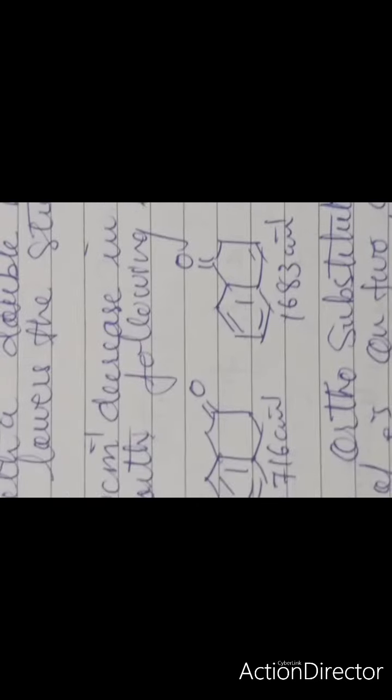So I will be explaining a few more examples. Here also, if you compare these structures, you can see that as the conjugation is increasing, the frequency decreases. You can see the example in this too. Conjugation with a double bond is lowering the stretching frequency. You can compare it here, or you can take these examples. So due to the increase in the conjugation, there is a lowering in the frequency.